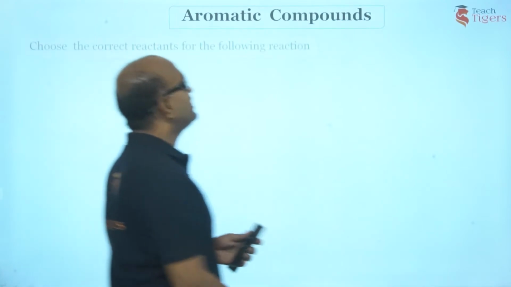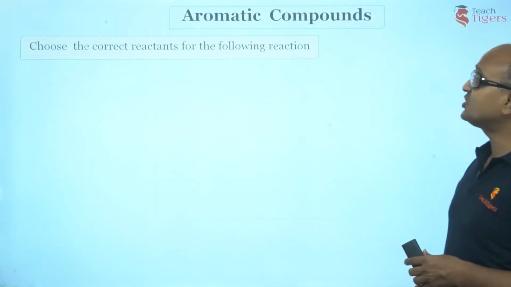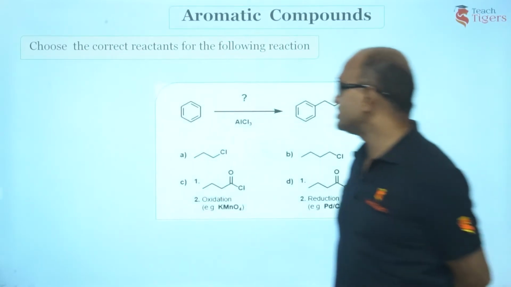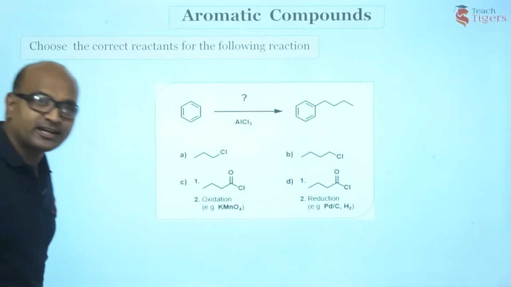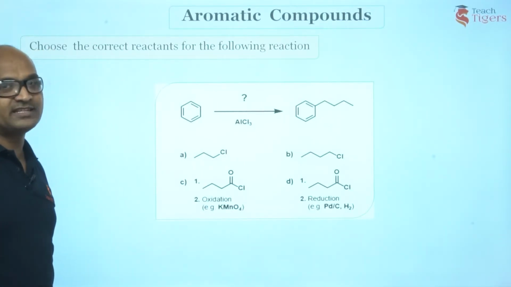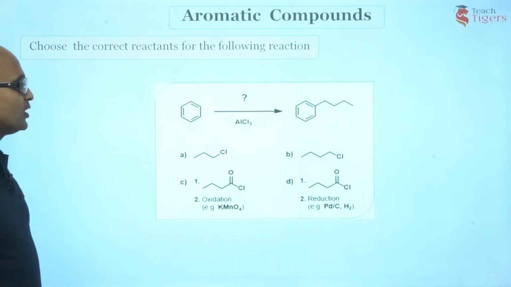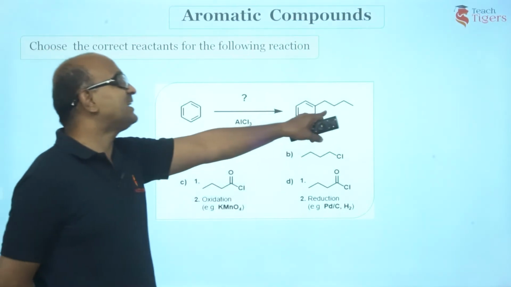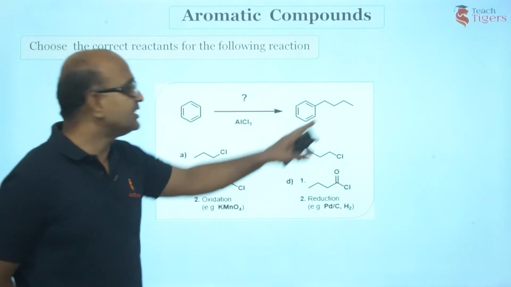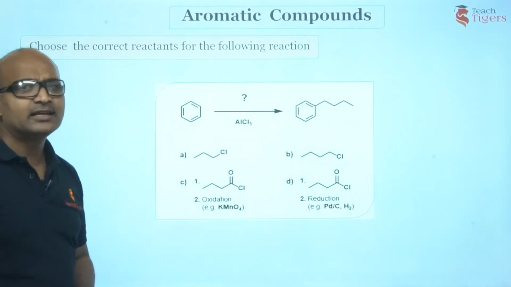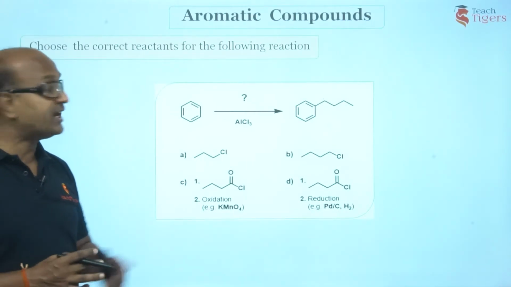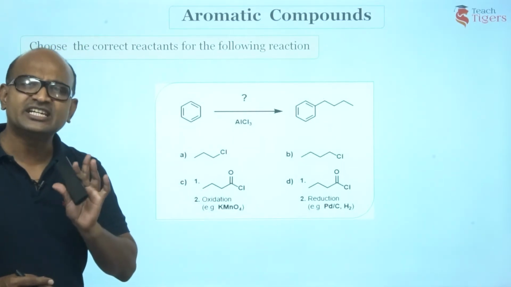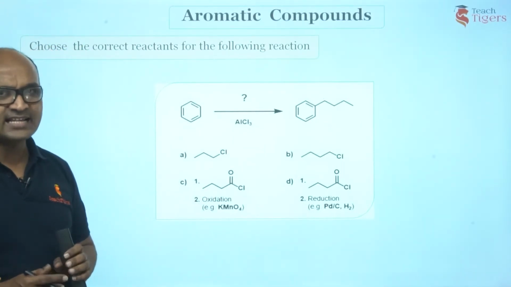Next, I have this very, very interesting question. If you have understood the video, you should be doing this problem. I guess you can make a try. I have already explained the other reaction of this type. So please pause the video and make a try. Okay, what did you have there? You have got an n-alkyl benzene. This is n-butyl benzene. But can you go for Friedel-Crafts alkylation to get n-butyl is the question. Just think it over. Is the answer yes or no?